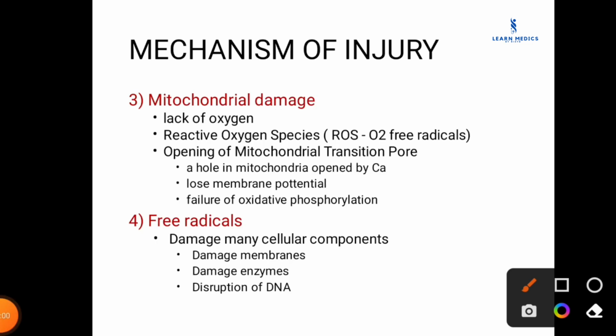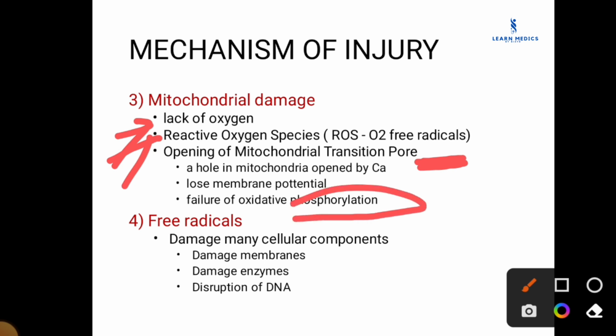The third one is mitochondrial damage. It occurs because of the lack of oxygen, also known as hypoxia. The reactive oxygen species, that is O2 free radicals, are also responsible for mitochondrial damage. The opening of the transition pore, a hole in the mitochondria opened by calcium, causes loss of membrane potential and failure of oxidative phosphorylation.